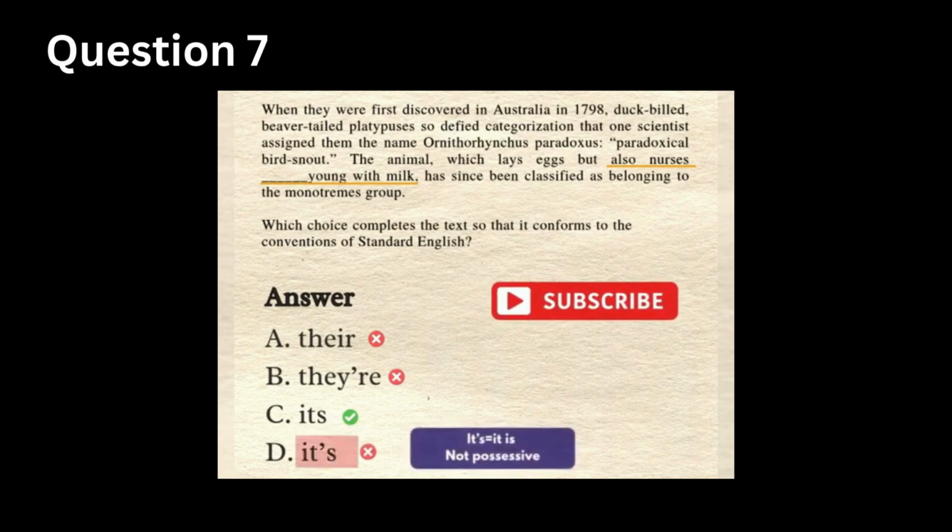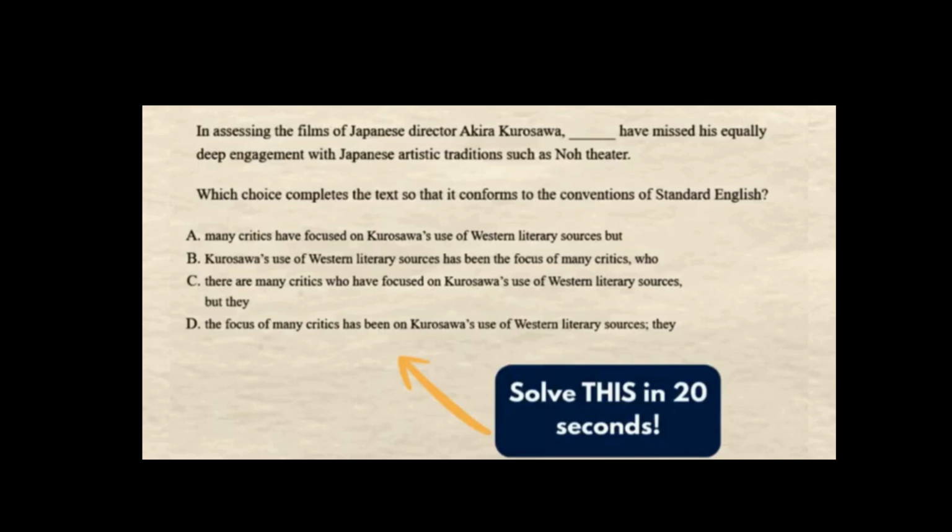First, identify the subject of the sentence. The subject is the animal. That means the blank must refer back to it. Since the animal is a singular noun, we can cross out options A and B. Now look at the phrase nurses blank young with milk. We need a possessive pronoun because the animal is nursing its own young. So the correct word is its, which is option C, because the other option, it's, with an apostrophe, refers to it is. Nurses it is young with milk does not make sense, so the answer is option C.